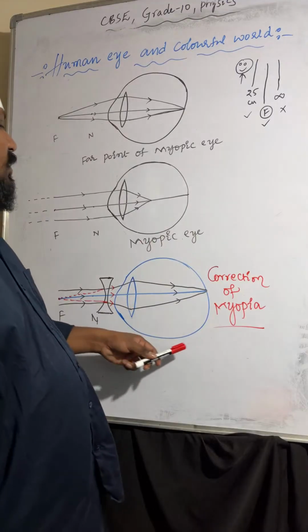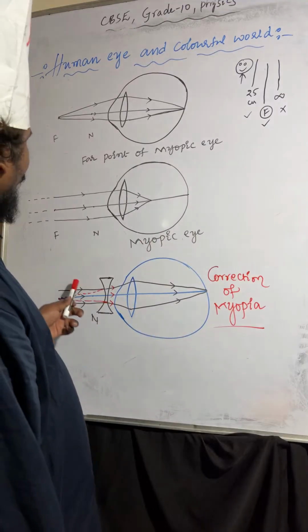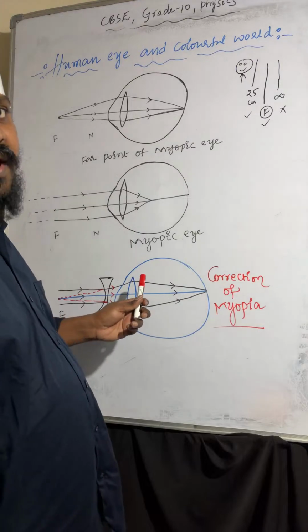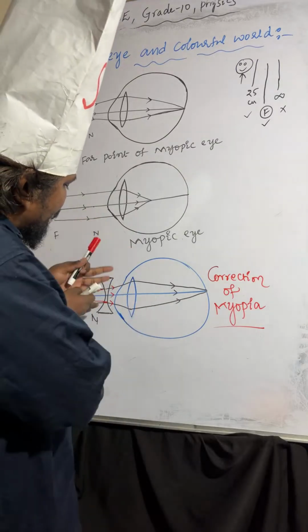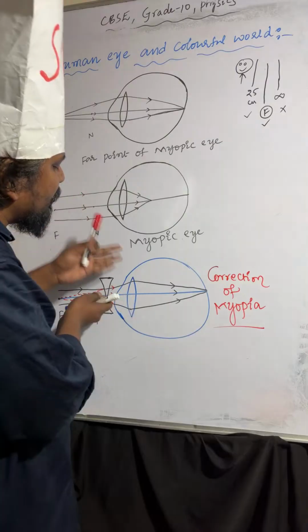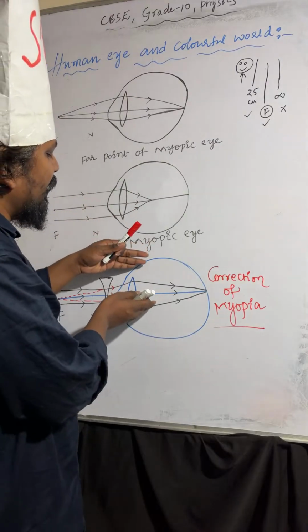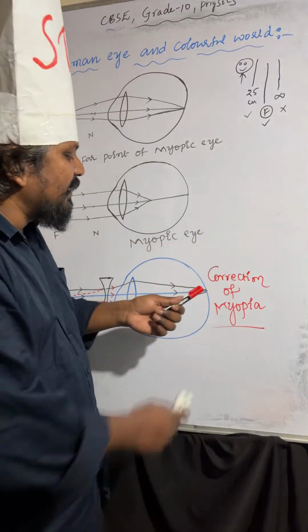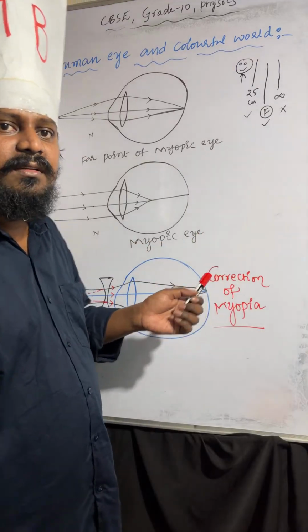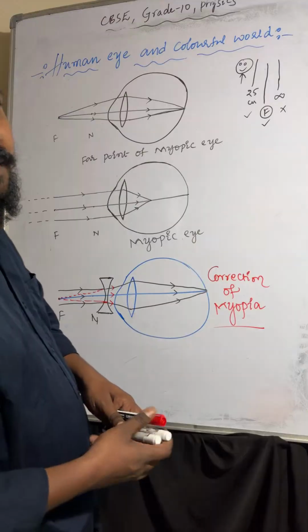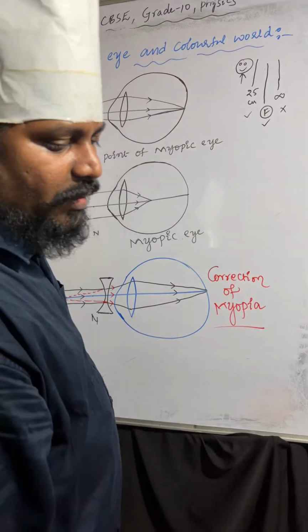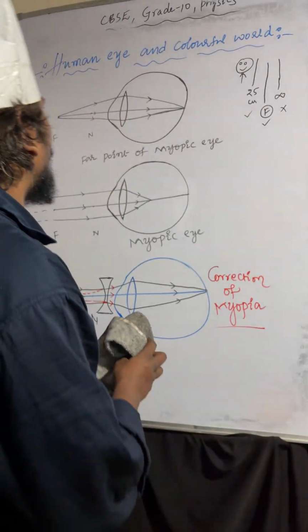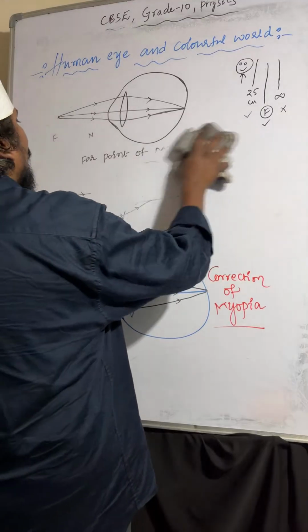And coming to the correction of myopia, if parallel rays come, after refraction those light rays are diverging. Here you can observe these light rays are diverging, and again after falling on the lens, converging. After that, those light rays are meeting at the retina. Understood or not? This is the correction of myopia. So this is about myopia. Now we'll discuss hypermetropia.